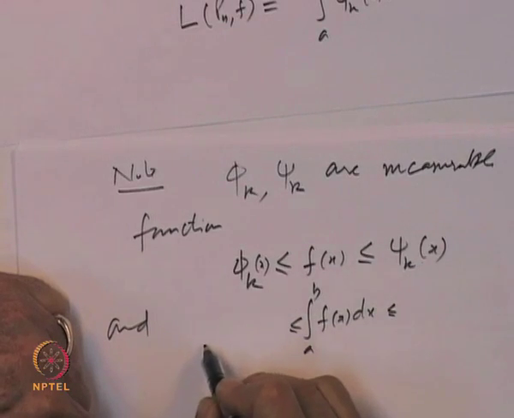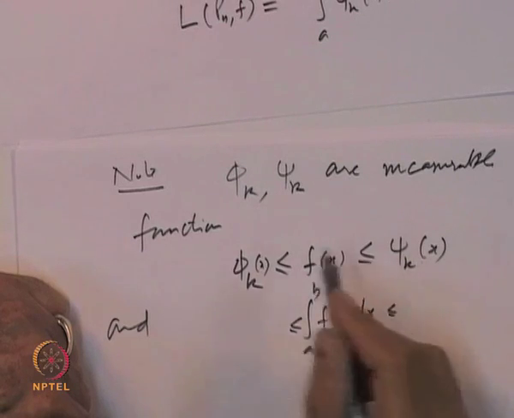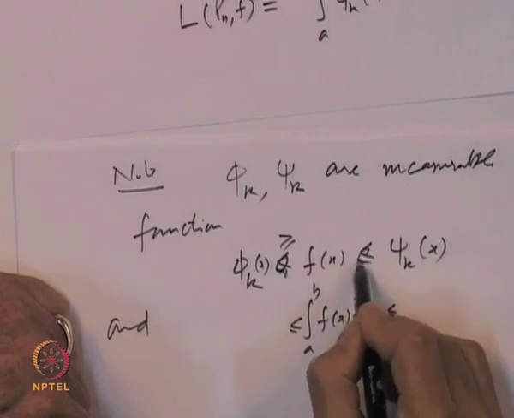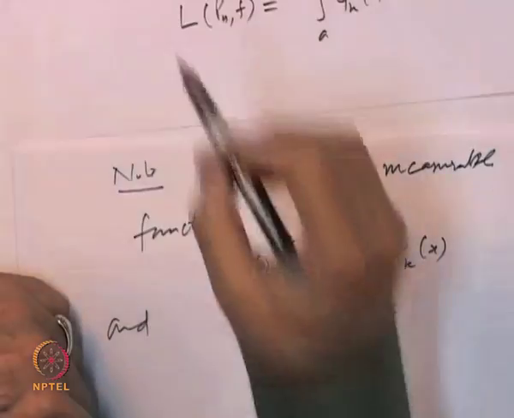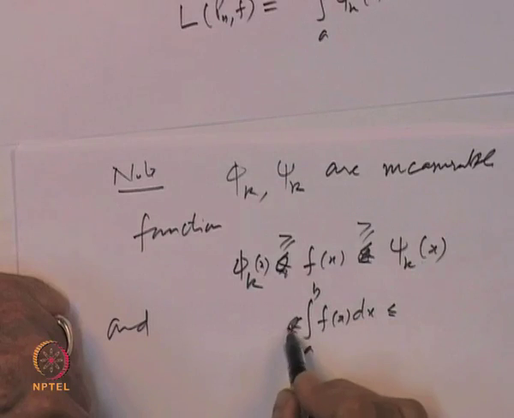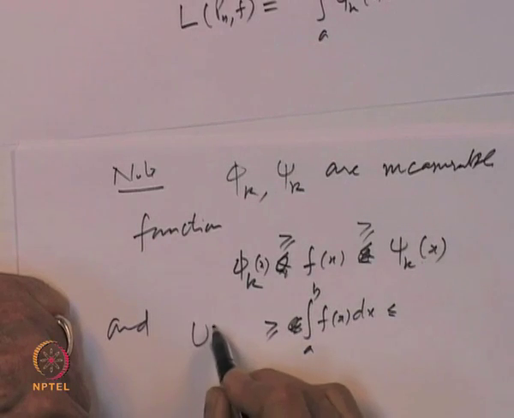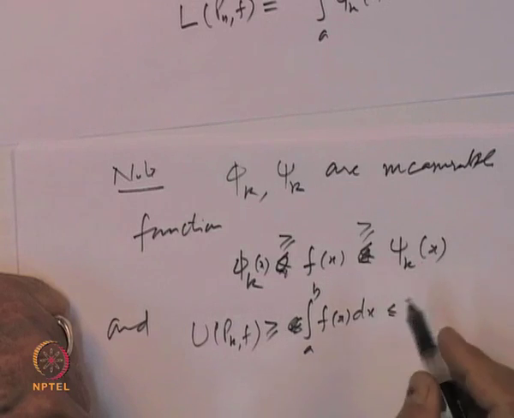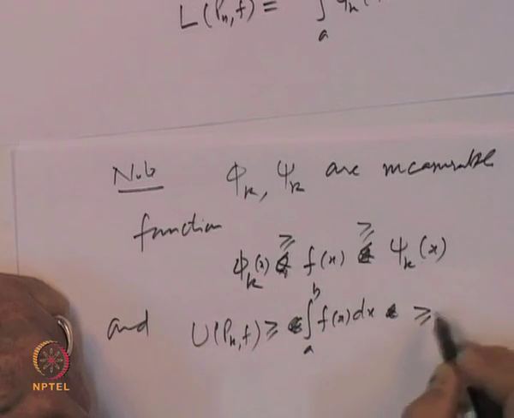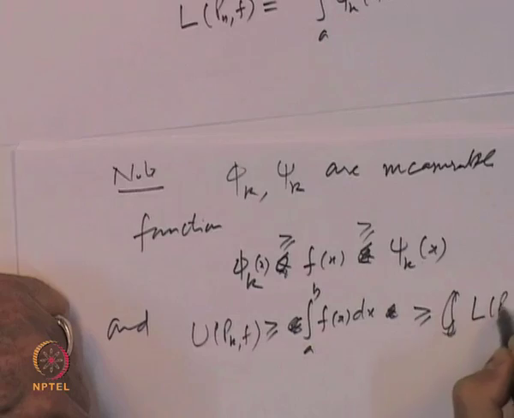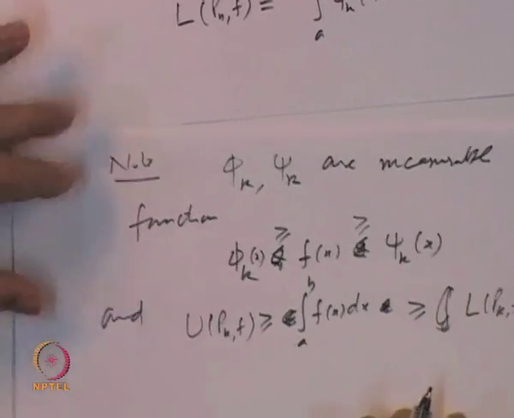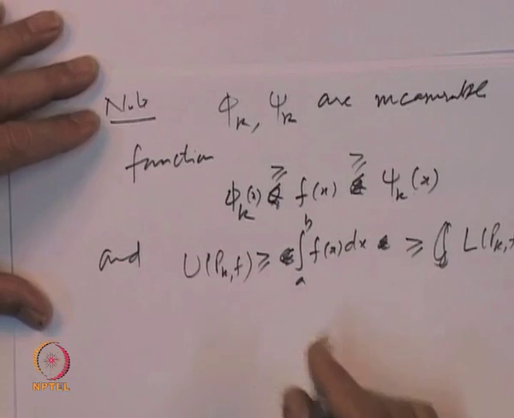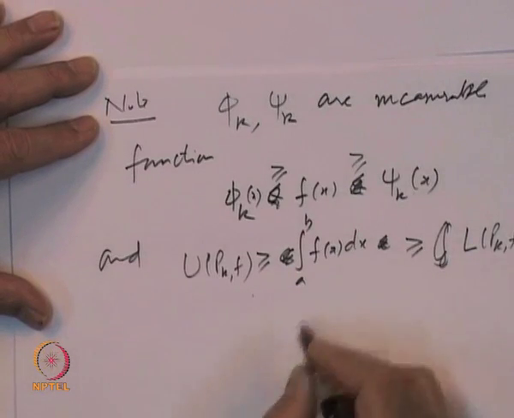Sorry, this should be bigger than or equal to like this, because phi k is taken as the supremum. So, this is the upper sum p k of f, and that is bigger than or equal to the lower sum with respect to p k of f. And in the limit, both of them are converging.